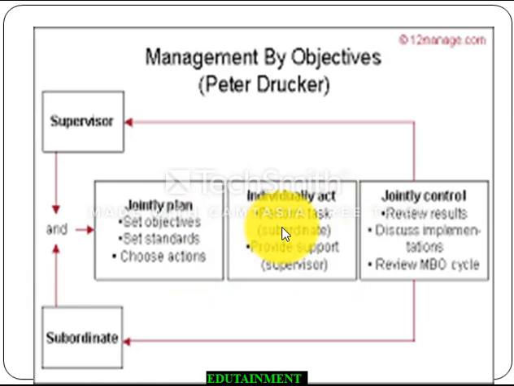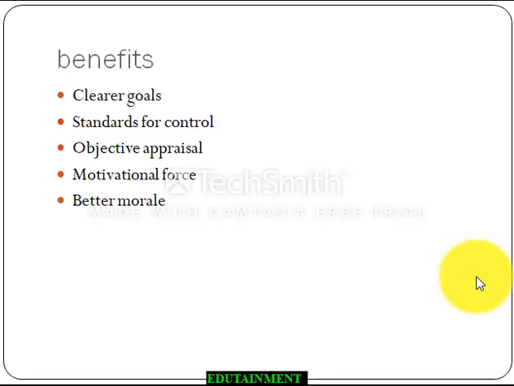The subordinate is performing the task, but he gets the support of the supervisor as and when required. Then they jointly control. They again sit together to jointly review the results, discuss the implementation and review the MBO cycle. It means reviewing the whole management by objective cycle. I think this is the simplest way of understanding management by objective.